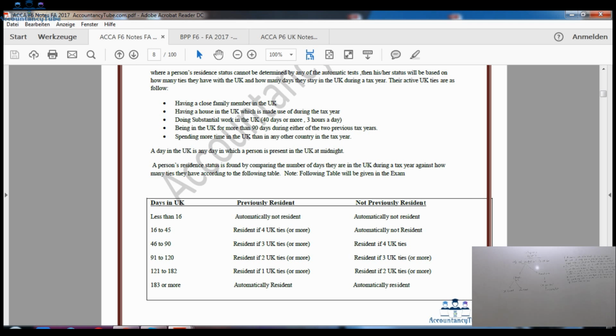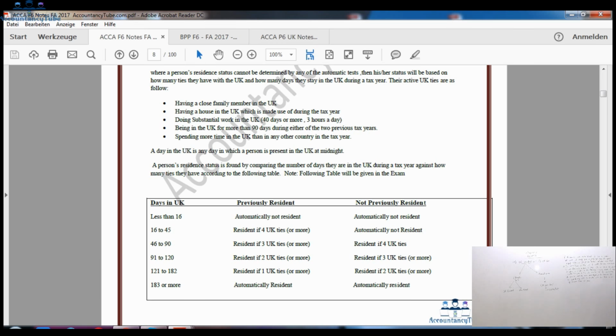So it says that where a person's residence status cannot be determined by any of the automatic tests, then his or her status will be based on how many ties they have with the UK and how many days they stay in the UK during a tax year. So how many ties you have with the UK and how many days have you stayed within the UK. Right? Their active UK ties are as follows.